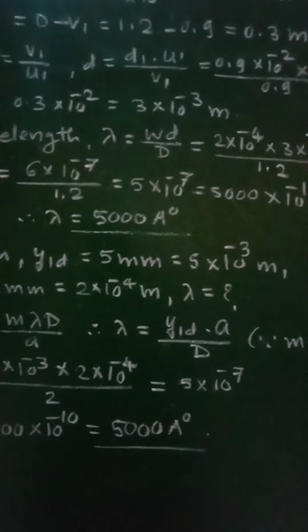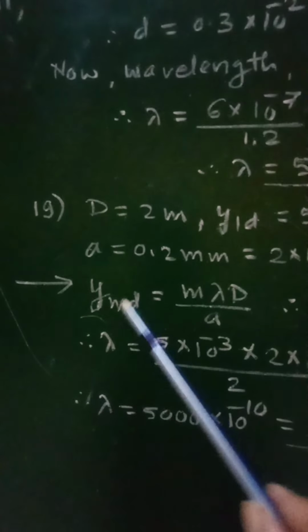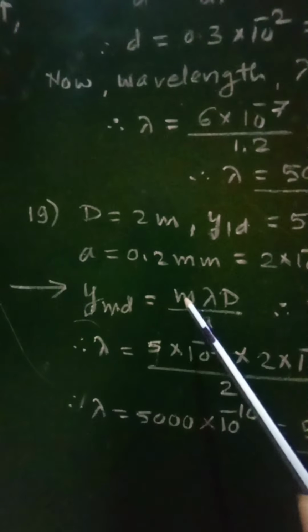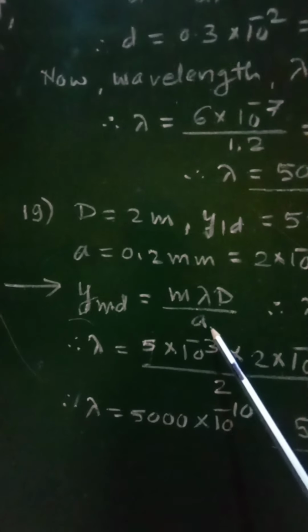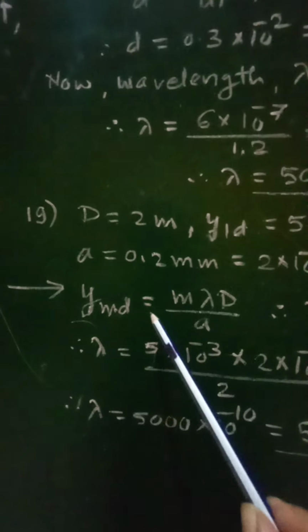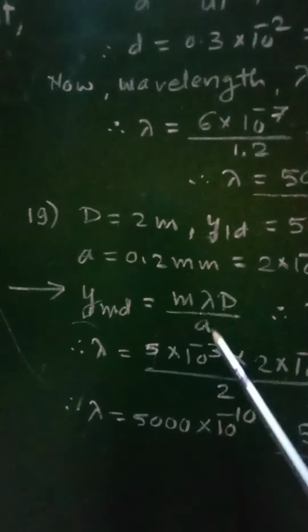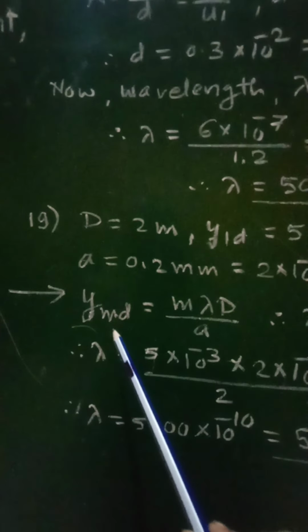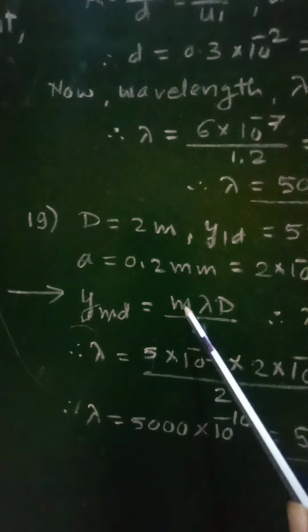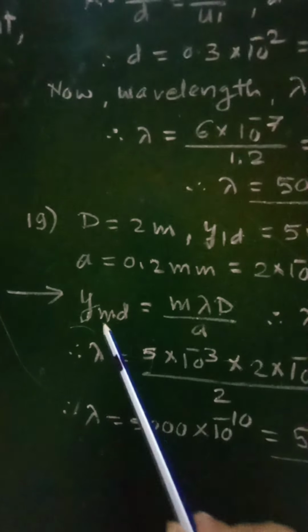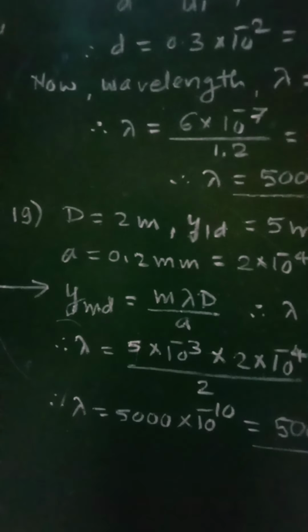So we know the relation YMD equal to M lambda D upon A, that is for any mth band, mth fringe, this formula will be there.